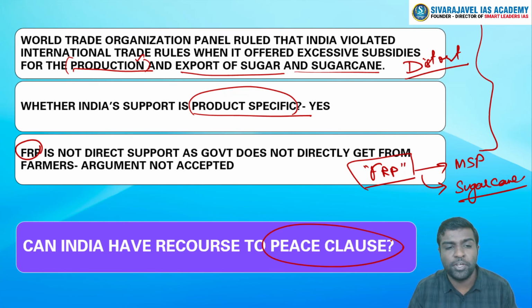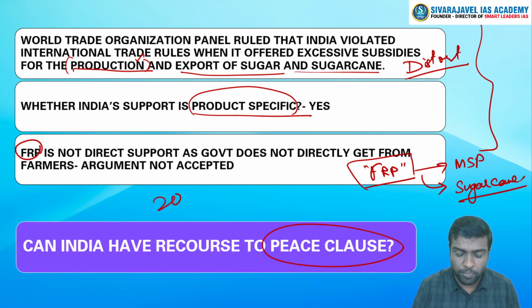For example, when the WTO came into effect, the countries decided that for the support programs that it has, for the subsidy programs or any other support that it gives for its agriculture products, there will be a relaxation, which means the Agreement on Agriculture, the SCM, whenever these provisions are breached or violated, they will not be taken to the dispute settlement till 2004.